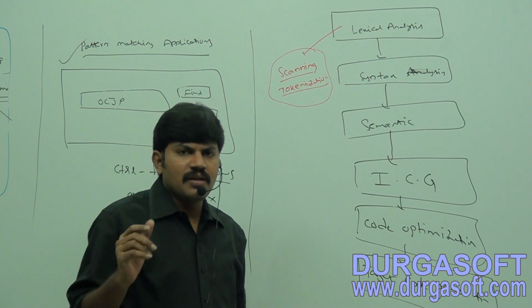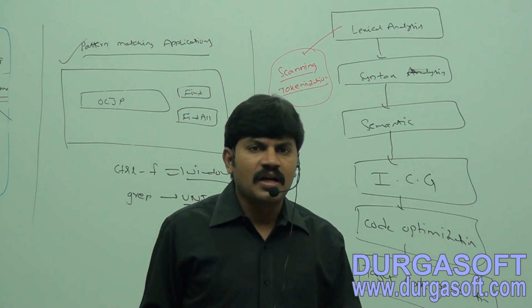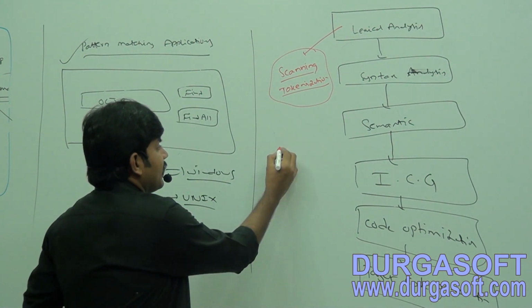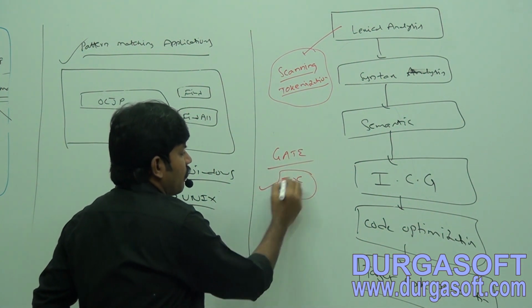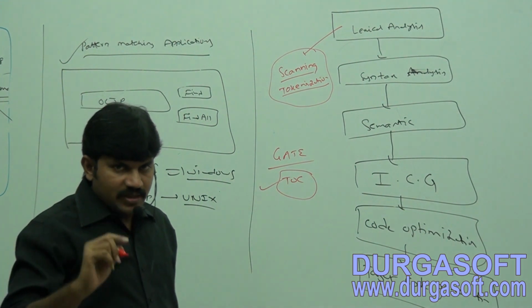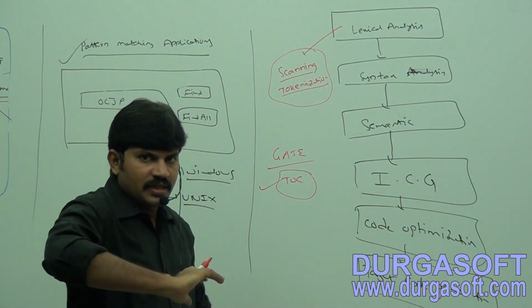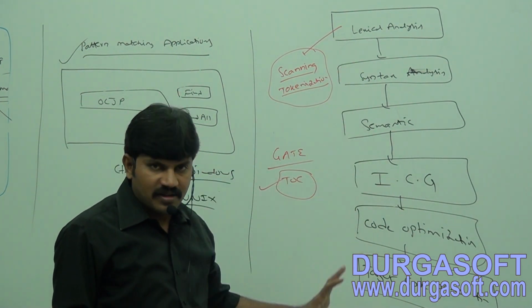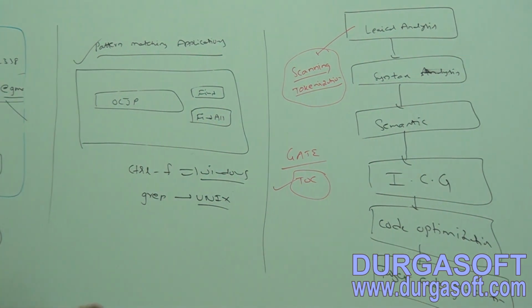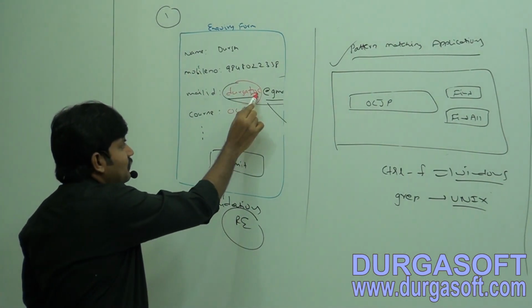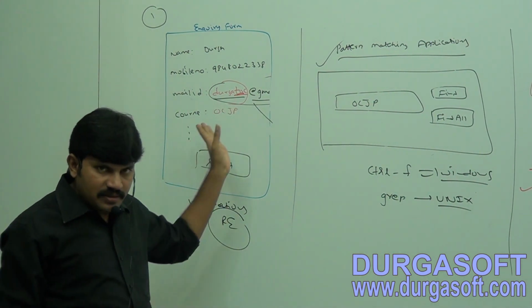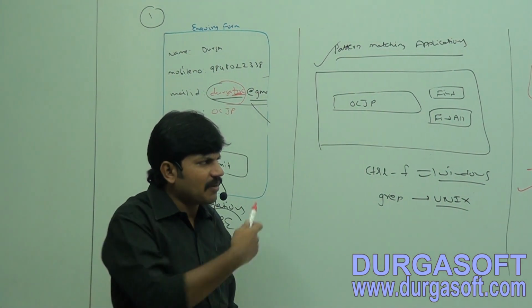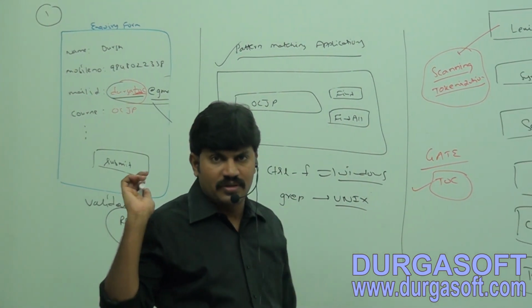Do you know, earlier, before starting this Java training, I was the trainer for GATE computer science, sir. In the theory of computation is the subject that I handled. My theory of computation is related to compiler design only. Have you observed even my mail ID also? Durga TOC. TOC means it's theory of computation. I kept this one in 2002-2003.